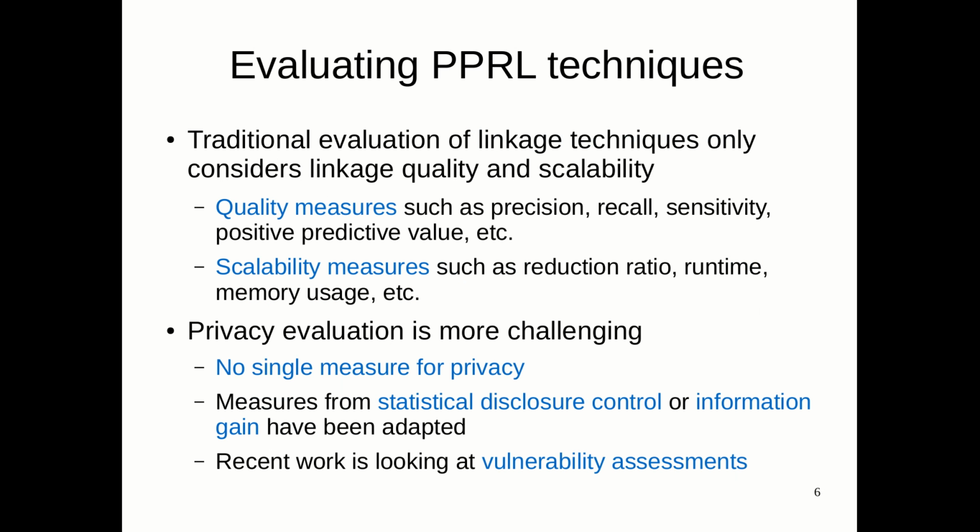So one big challenge is how do we evaluate privacy-preserving record linkage techniques. Generally, in non-privacy preserving linkage situations, we only have to evaluate the scalability and, most importantly, linkage quality. For linkage quality, we have a whole range of quality measures such as precision, recall, sensitivity, positive predictive value, and so on. These measure the quality of the linked data sets. Scalability measures are things such as reduction ratio, so how many record pairs have been compared, and of course runtime, memory usage, and so on. So they tell us how scalable a linkage approach is.